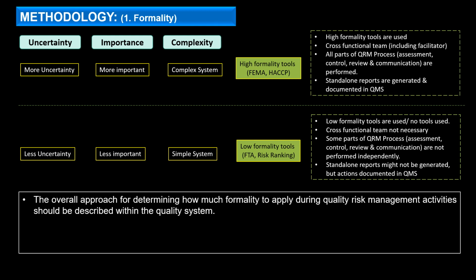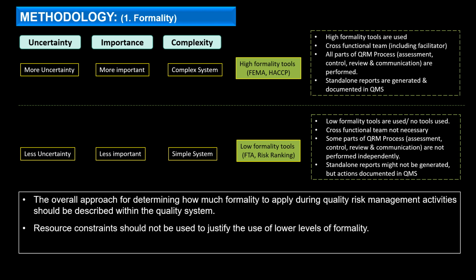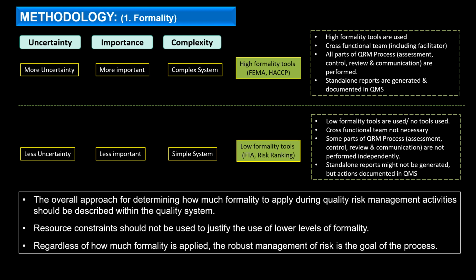The overall approach for determining how much formality to apply during risk management activities should be described within the quality system, as we have seen, generally through a decision tree, where it can lead to less formal tools, medium formal tools, or highly formal tools. Resource constraints should not be used to justify the use of low levels of formality. Regardless of how much formality is applied, the robust management of risk is the goal of the QRM process.